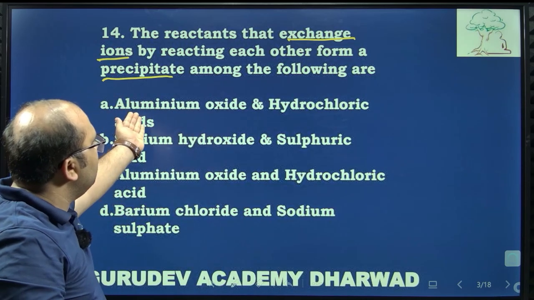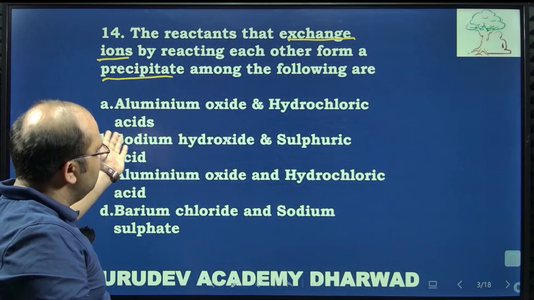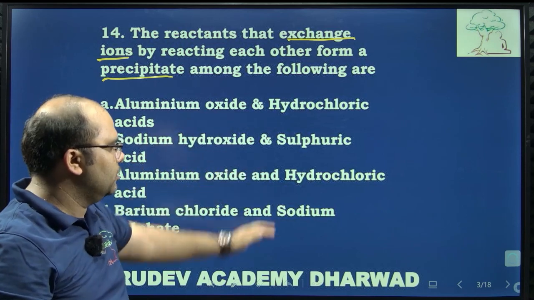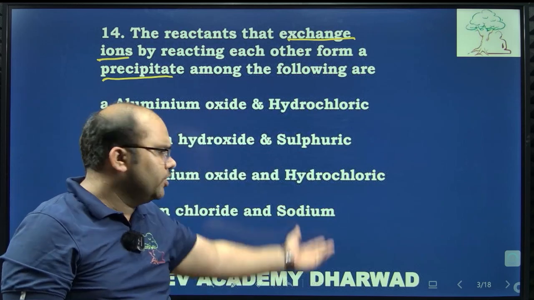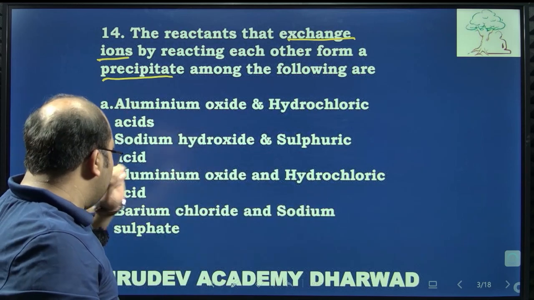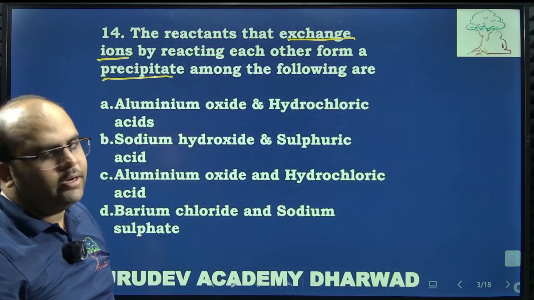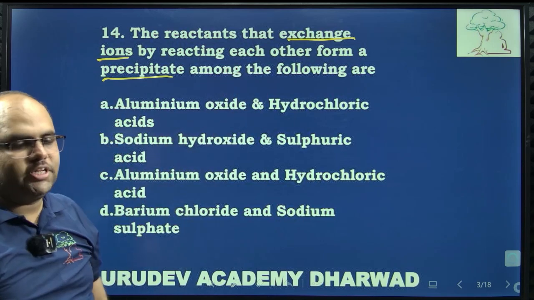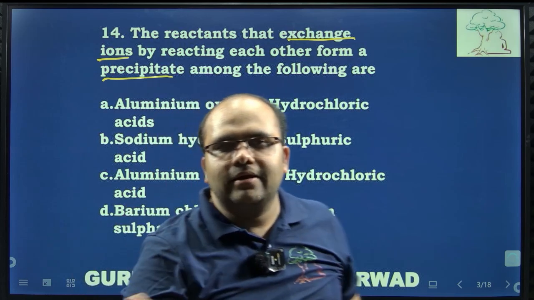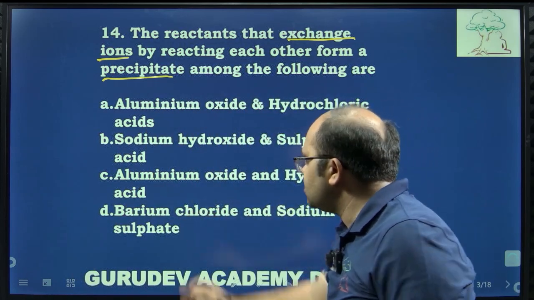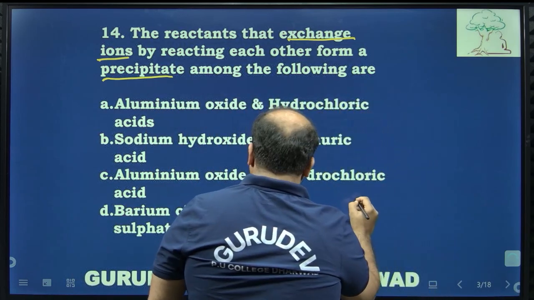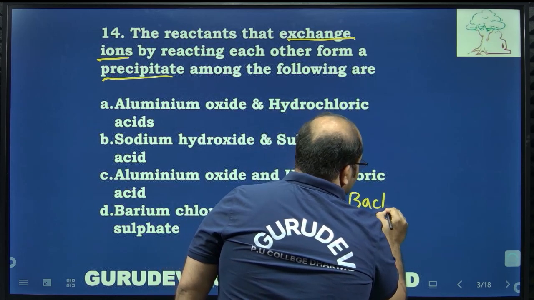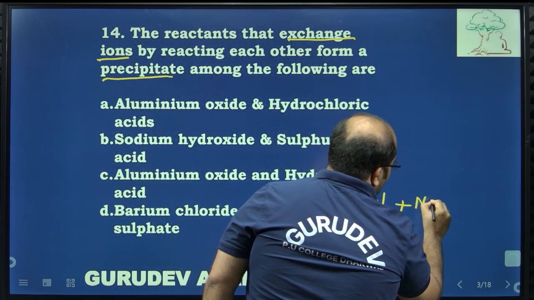The options are aluminum oxide and HCl, sodium hydroxide and sulfuric acid. Aluminum oxide, yes, here also HCl they have given. Actually, you can take it as sulfuric acid. And also barium chloride and sodium sulfate. My dear students, just observe here, exchange of ions takes place. That means the cations and anions should be exchanged here. Can you just observe in the case of barium chloride and sodium sulfate, BaCl2 plus